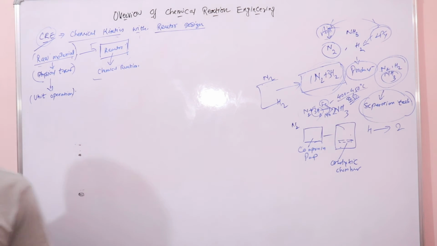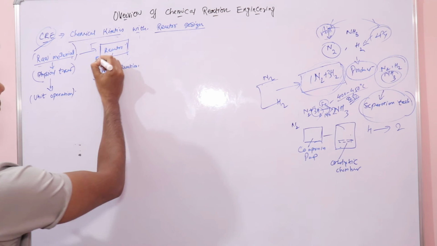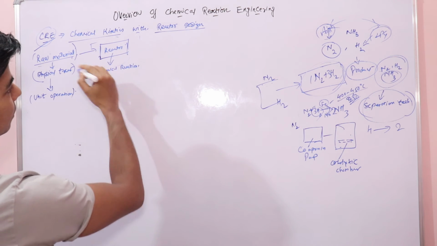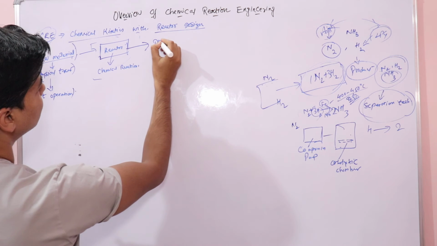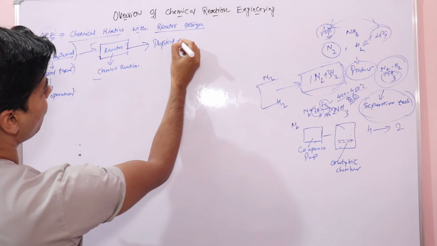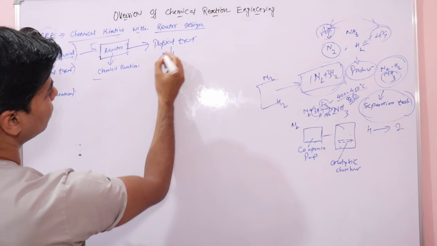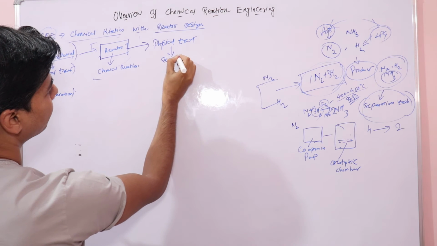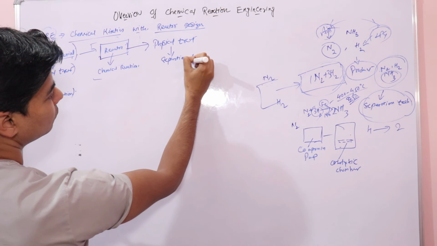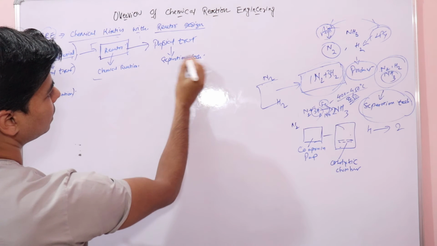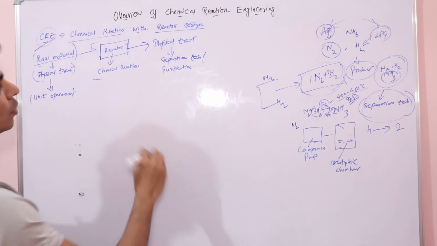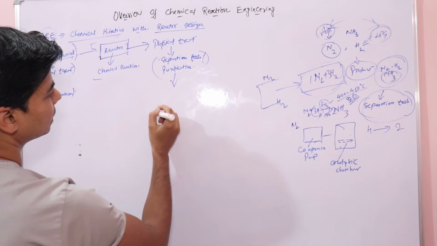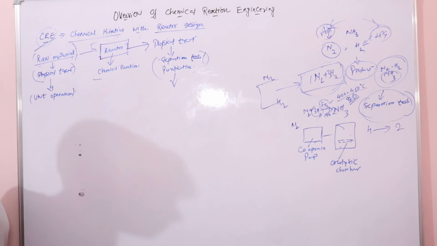So once the chemical reaction is done, this mixture will again undergo a physical treatment, where you will follow separation techniques and purification techniques to obtain product in the pure form. And this is again a different subject in chemical engineering, which is your separation techniques, right?